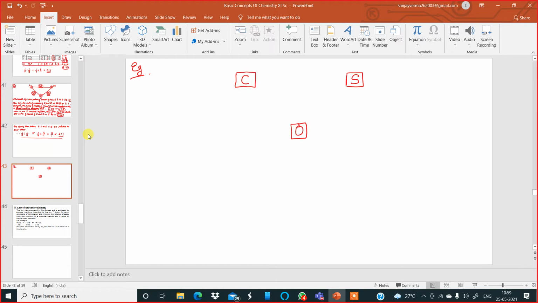Carbon atomic mass is 12, sulfur atomic mass is 32, and oxygen atomic mass is 16. Now when these three elements combine with each other, compounds are formed. Carbon and sulfur will combine to form carbon disulfide.